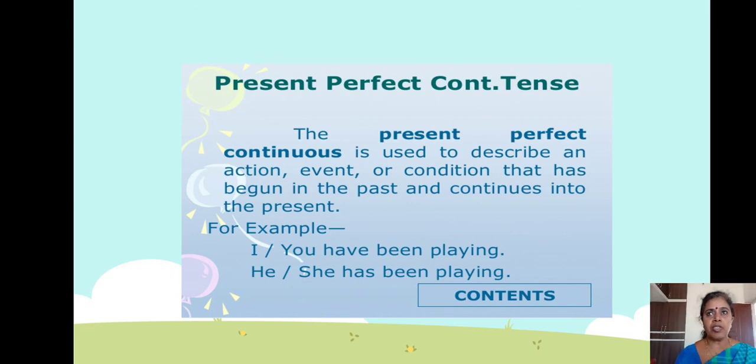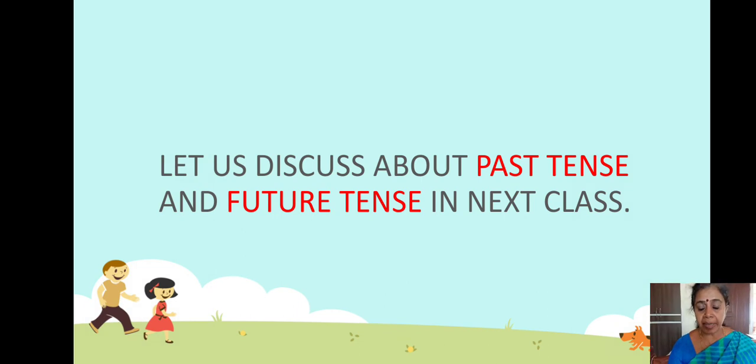So that's why I am not taking too lengthy a class. I explained just a few topics. So the remaining, that is past tense and future tense, we will learn in the next class. So this you should be perfect in, and the remaining we will learn in the next class. Okay children, so don't get confused. If you have any doubts, they will be cleared.